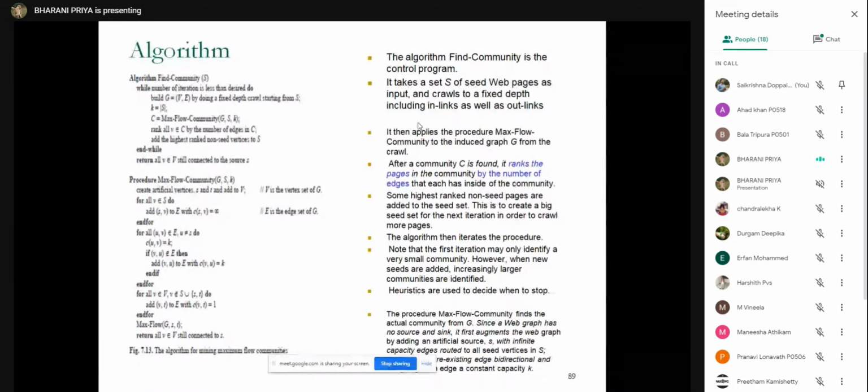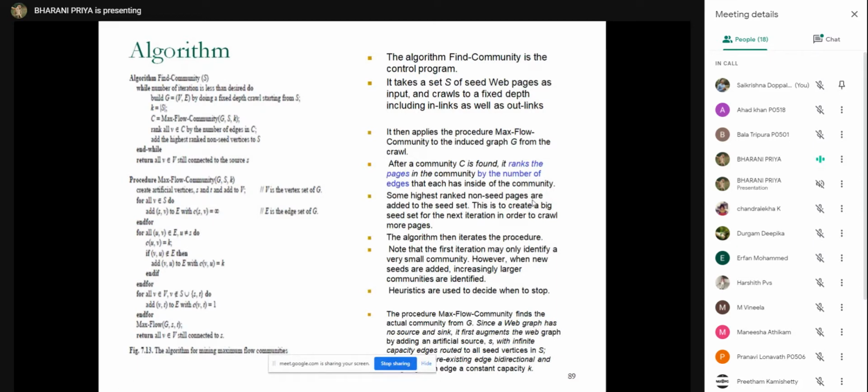Based on those seed pages, we crawl the web and download the pages, and these highly ranked non-seed pages are added to the original pages. So the main point is we are separating the pages that do not belong to the community, and we decide the size of the community by adding these non-seed pages.